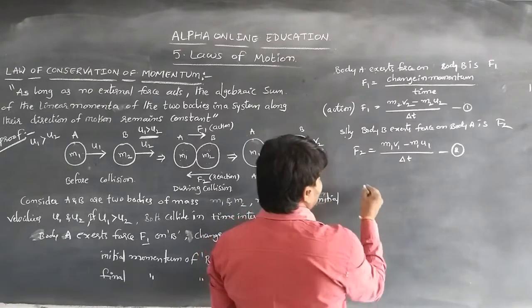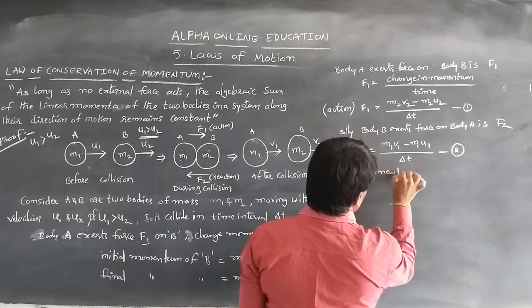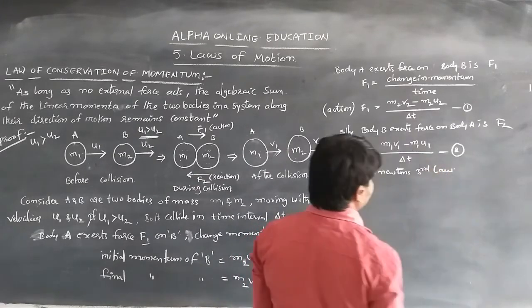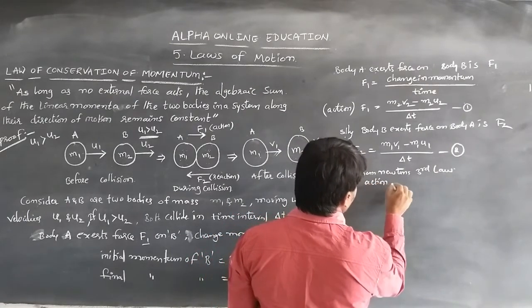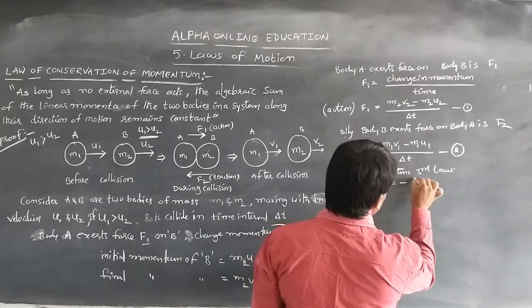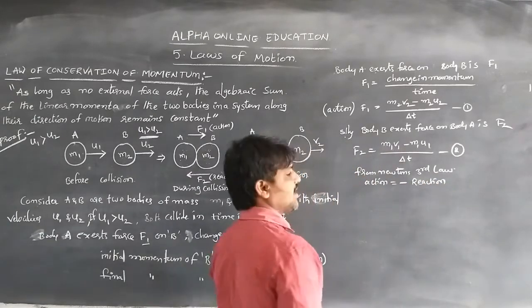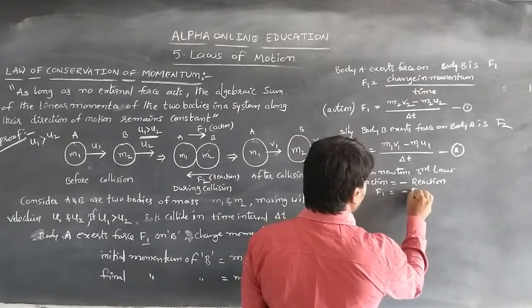From Newton's third law, action is equal to minus reaction. So we can write F1 is equal to minus F2.